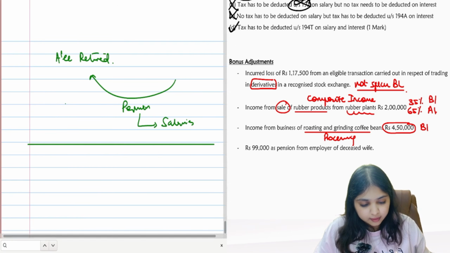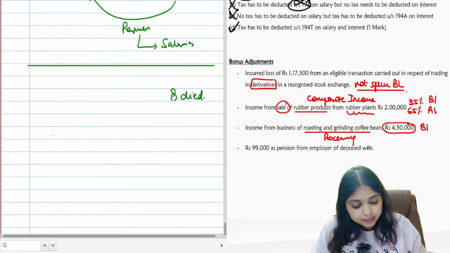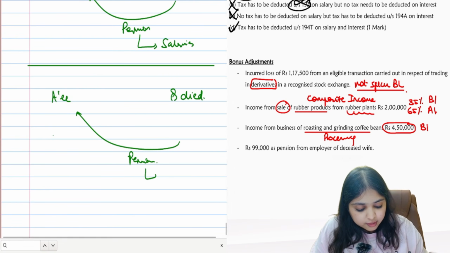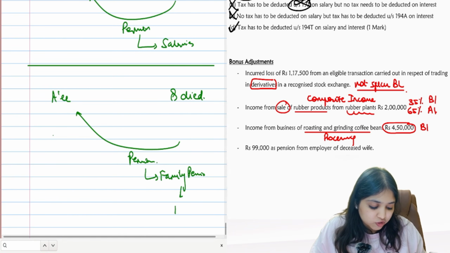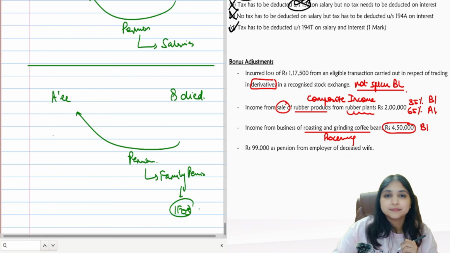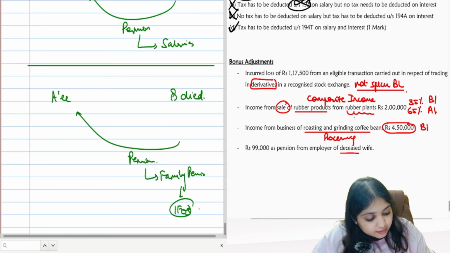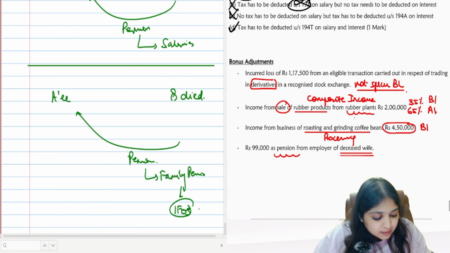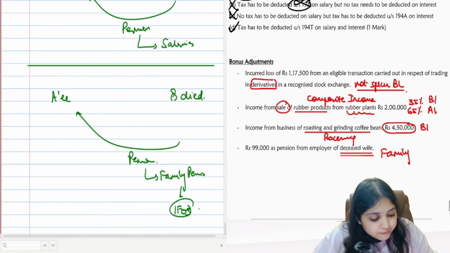But if a person died and after his death the assessee started getting pension, this will be family pension. Family pension means IFOS head. Here the wife died, and after that the assessee is getting pension from the employer of the deceased wife. This will become family pension and it will go into IFOS head.